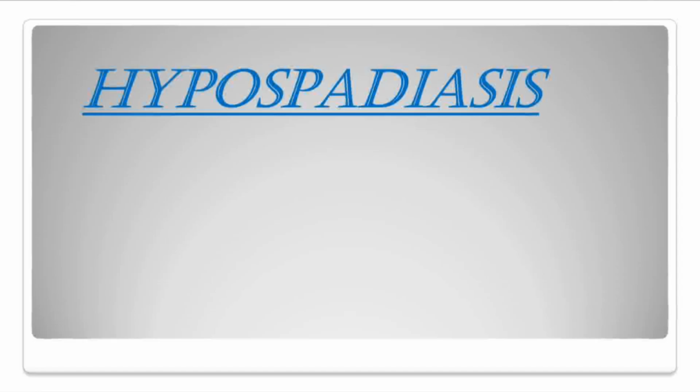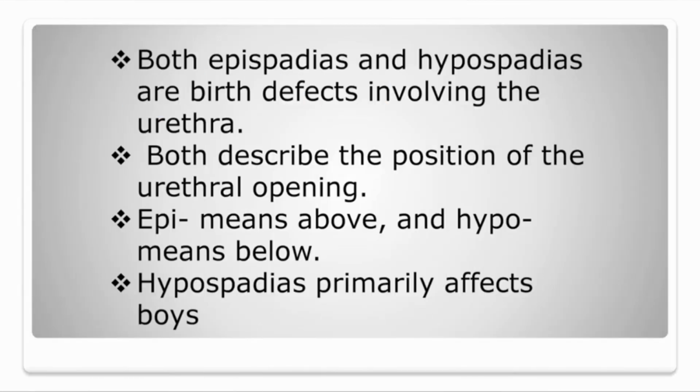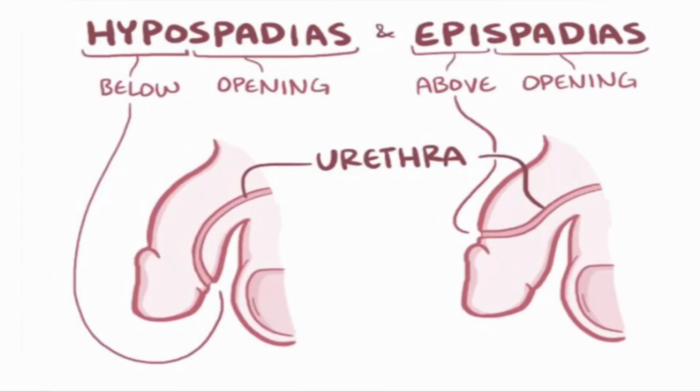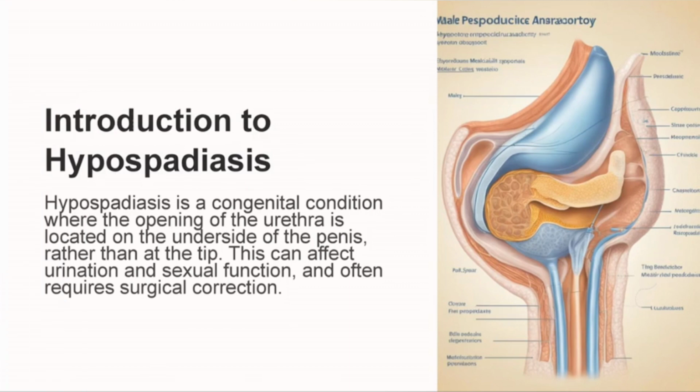The topic today we are going to discuss is hypospadias. Hypospadias is basically a congenital birth defect of the urethra, which primarily affects boys. And here, hypo means below, that is, present below.